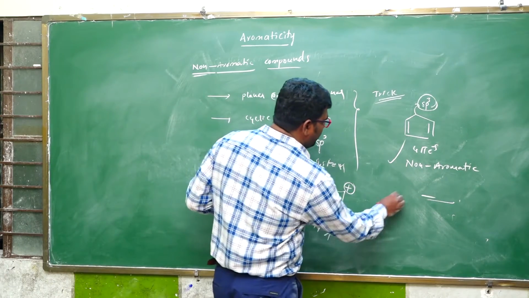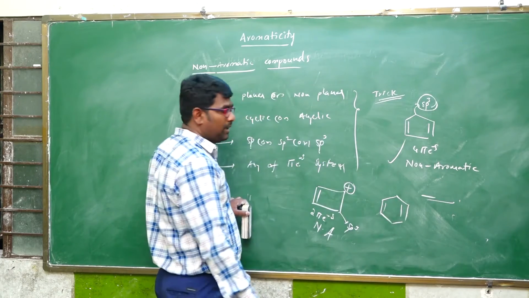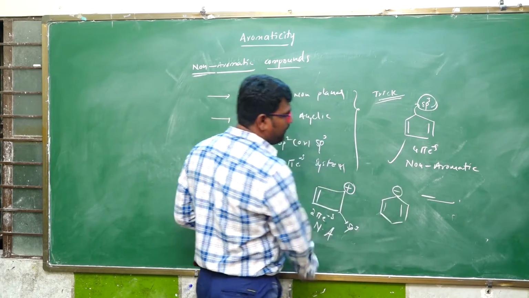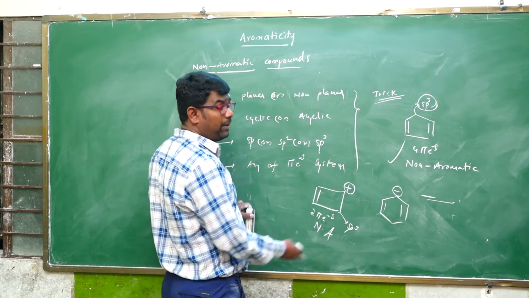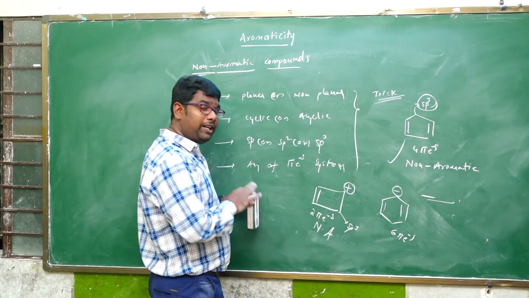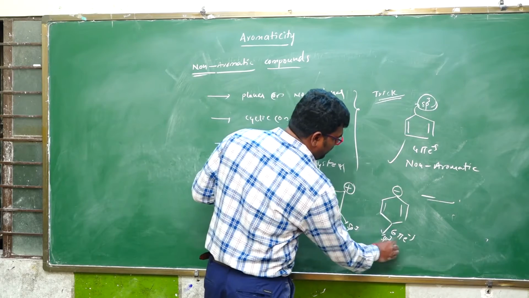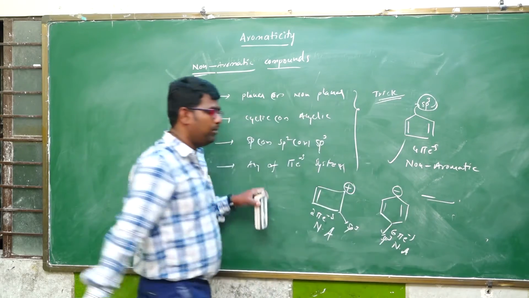And next, for example, this type of molecule. This type of molecule also here. Okay, but is it a 6 pi electron system or not? It is a 6 pi electron system. It obeys Huckel rule, but it is not aromatic, because of the sp3 hybridized carbon atom, it is a non-aromatic compound.